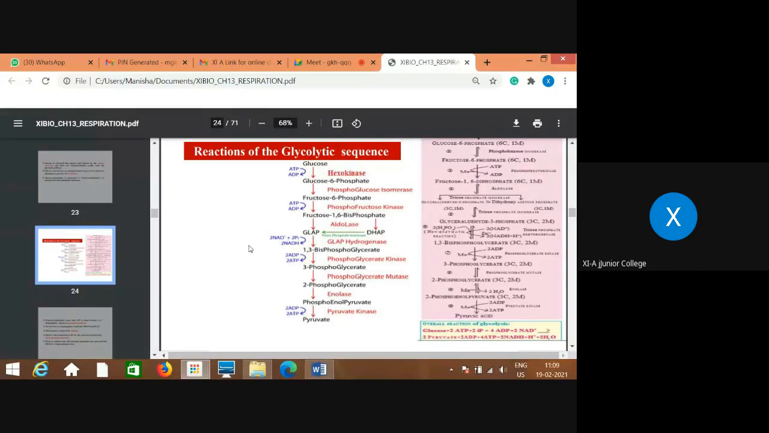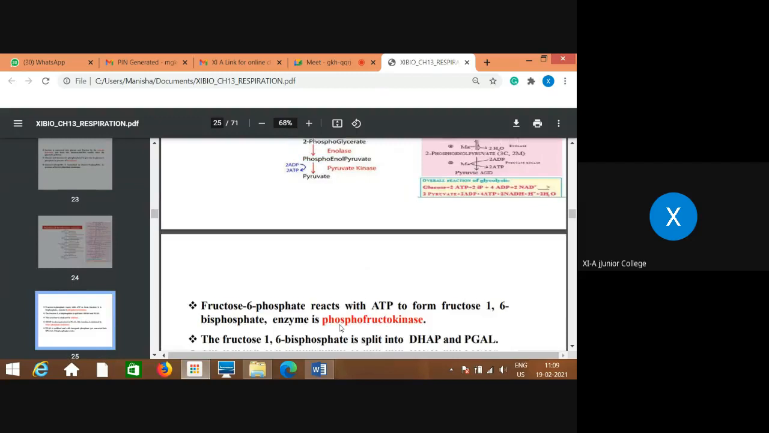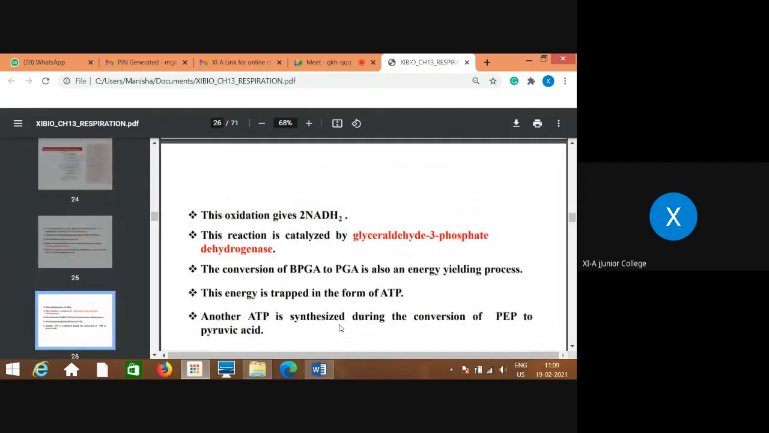Glucose is a 6 carbon compound, pyruvic acid is a 3 carbon compound. So from one molecule of glucose, a 6 carbon compound, 2 molecules of 3 carbon compound, that means pyruvic acid, or pyruvate, that is the end product of glycolysis. So splitting of glucose into pyruvate or pyruvic acid takes place at the end of this glycolysis reaction.